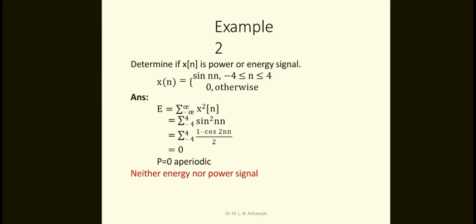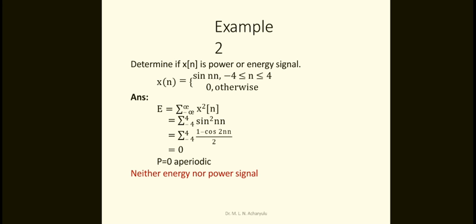Again energy signal, you say that sigma minus infinite to plus infinite x square of n. Now you may take the sin square of n, and again you may apply minus 4 to plus 4 here. What is the sin square? Sin square theta equal to 1 minus cos 2 theta by 2.